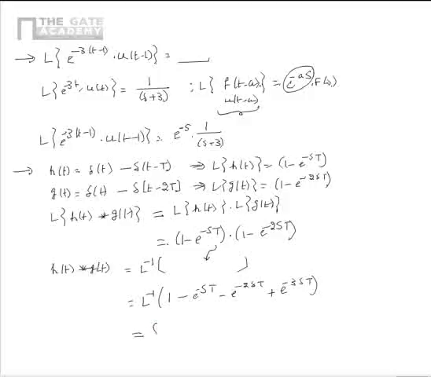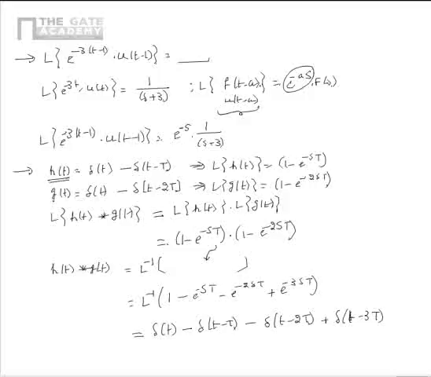We know that L inverse of 1 is delta of t. We also know that L inverse of e power minus sT is equal to delta of t minus capital T. L inverse of e power minus 2sT is equal to delta of t minus 2 capital T, and L inverse of e power minus 3sT is equal to delta of t minus 3T.